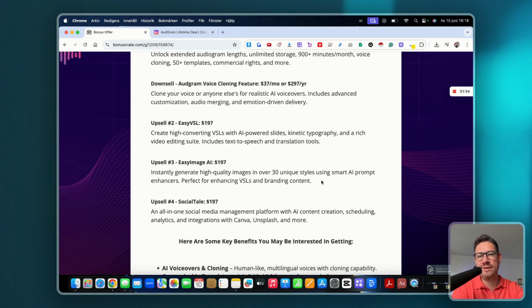This one is really, really good. If you want to do anything video related with AI voices, but you don't want to actually use your voice all the time, this is a great option. It includes advanced customization, audio merging, and emotion-driven delivery. This one is really good because it actually sounds like a human being.